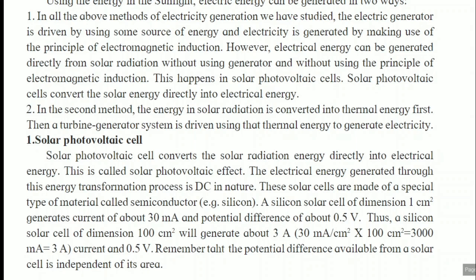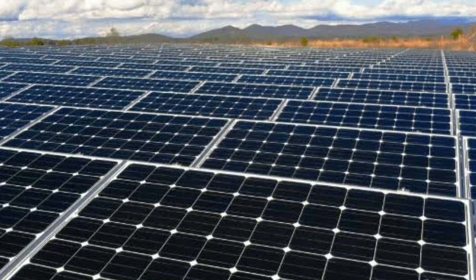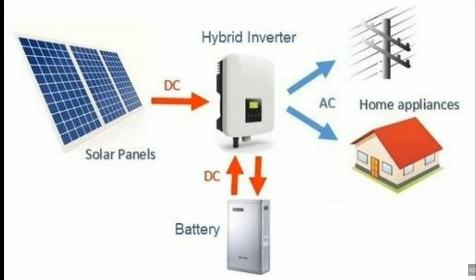So next point, it is the electric energy generation using solar energy. Using the energy of sunlight. Solar energy means sunlight. So this is also an eco-friendly technology. Using the energy in sunlight, electric energy can be generated in two ways. First way, that is with the help of solar photovoltaic cells, and second type, it is the solar thermal power plant. So one by one we will discuss these two types.